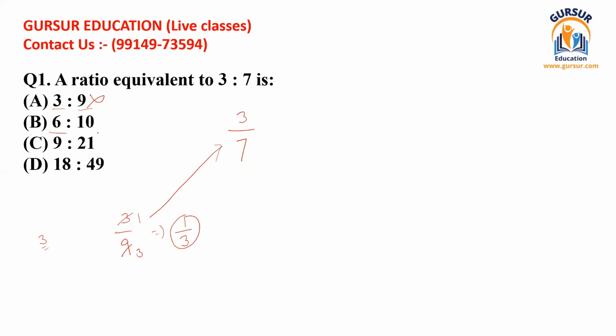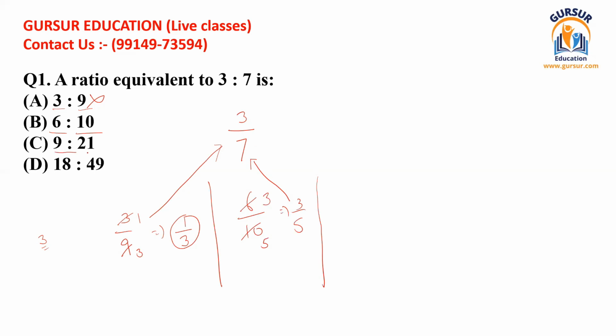The second option is 6:10. If I write 6 divided by 10, you can see that with the table of 2, you can reduce these further. You can write 3 here and 5 here. So we get 3 divided by 5. So 3 divided by 5 is not equal to 3 divided by 7. So you cannot say that 6 divided by 10 is equal to 3 divided by 7.